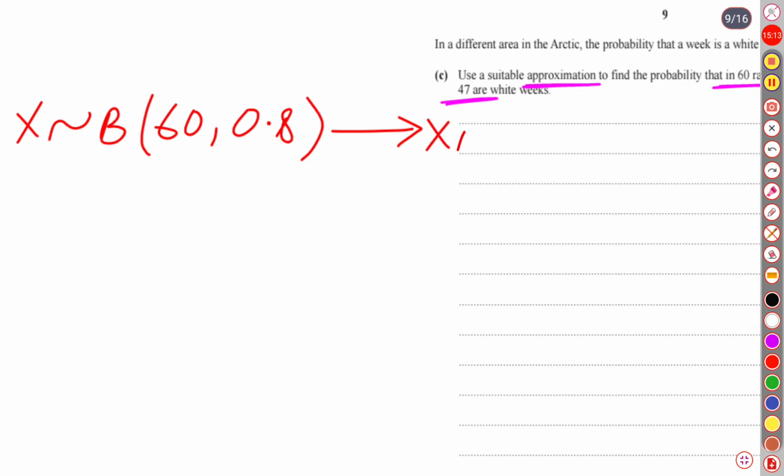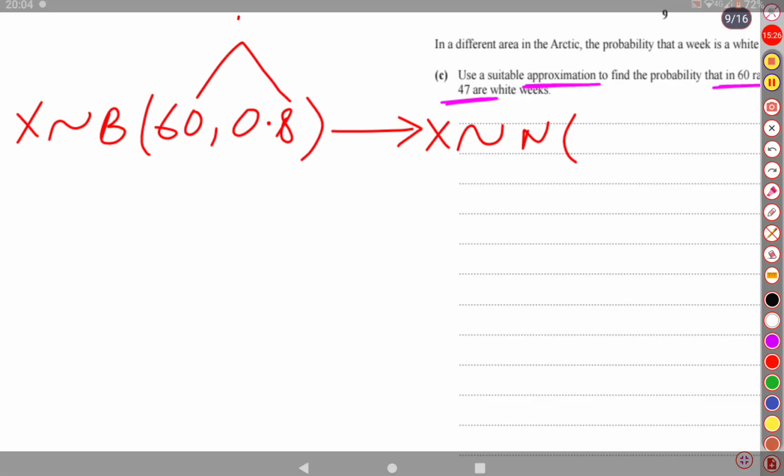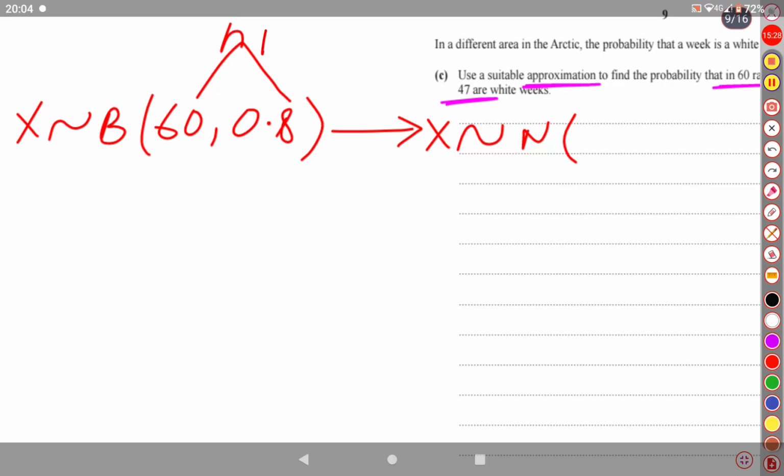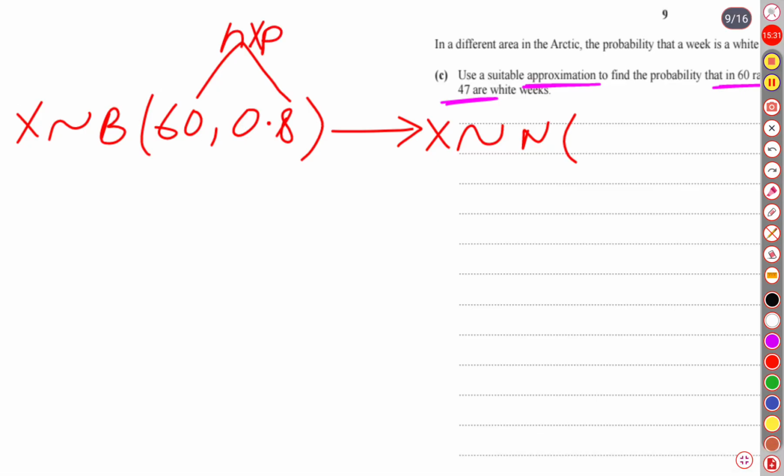Now X belongs to a normal distribution, and the parameters for a normal distribution are the mean as well as the variance. The mean is np, the product of n and p. If we multiply 60 by 0.8, it is going to be 48. The variance is npq.